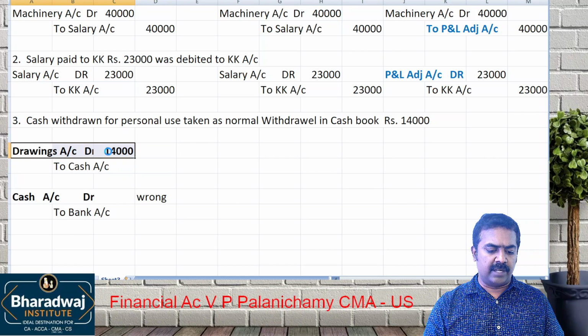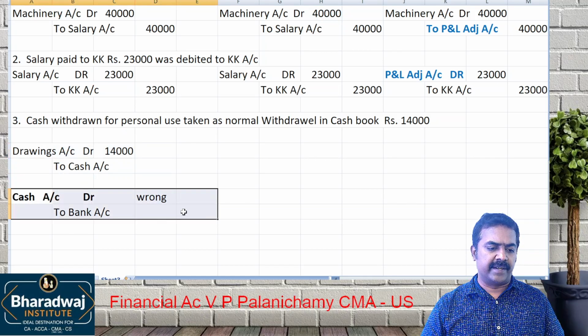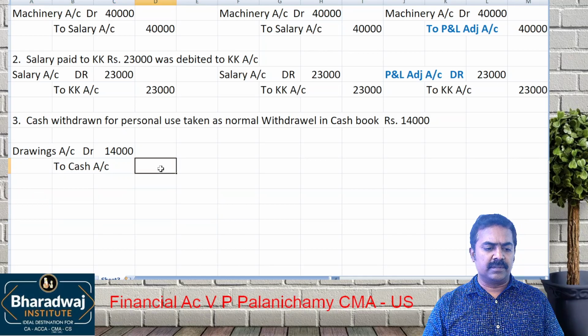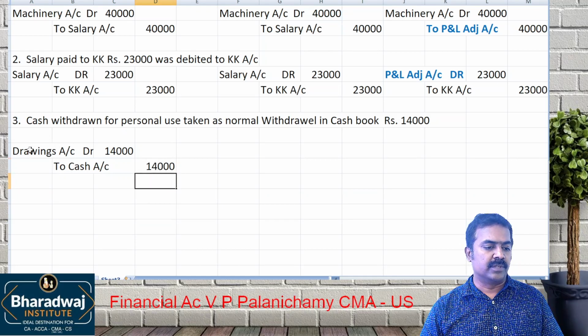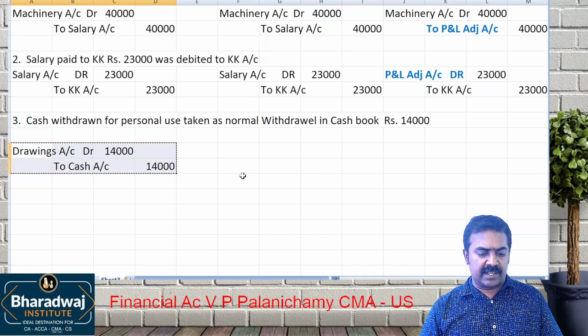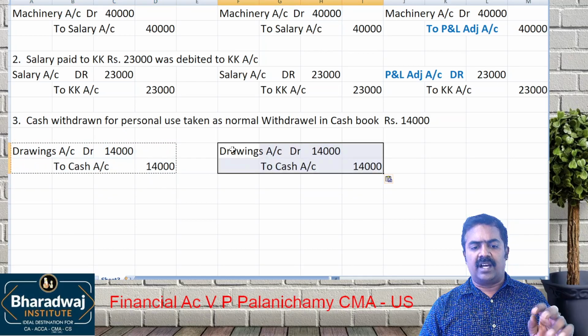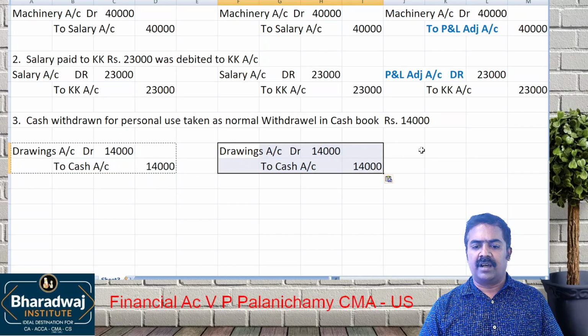Drawings account again, debit that. That is what should be debited. Why are you crediting the cash account? It was wrongly debited, so credit to remove. If it is rectified after trial balance, the same entry will come. After final accounts,